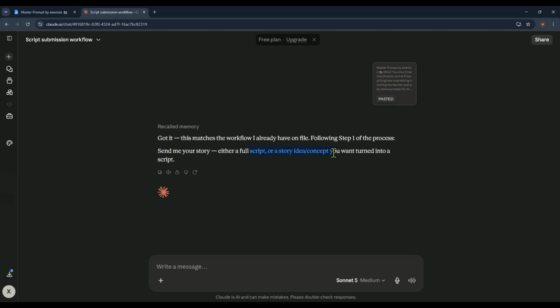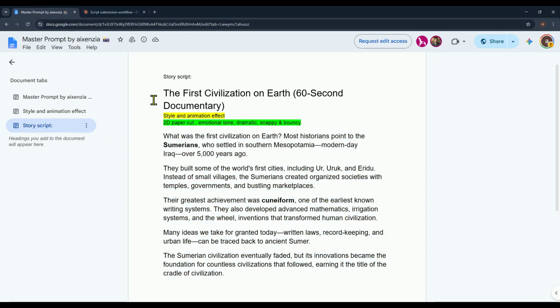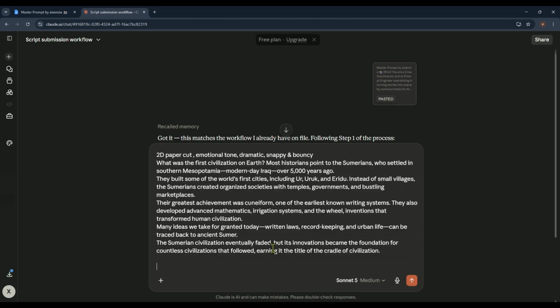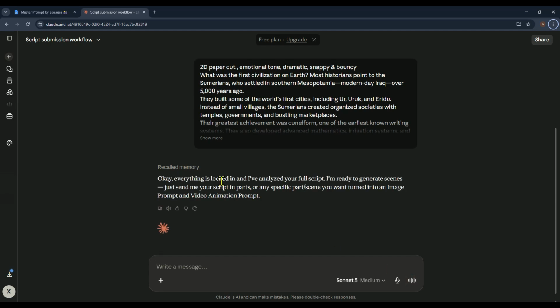After it finishes, it'll ask you for your script or story idea. In my case, here's the script I'll be using, and don't worry, I'll also include it as a downloadable DOC file. Now take a look at this section. You'll notice several visual styles and animation presets. If you want your video to match the exact style I used, simply copy these styles along with your script. But if you have your own creative style in mind, you can easily type it here instead. Once you've copied everything, paste it into Claude AI and click send. Claude will automatically analyze your script and prepare it for the next step.